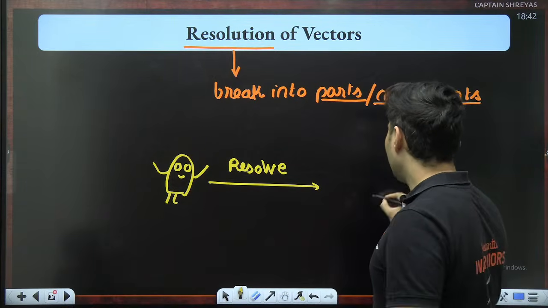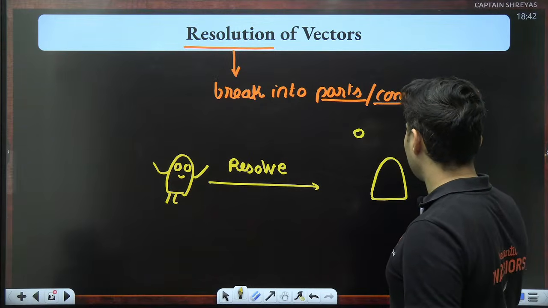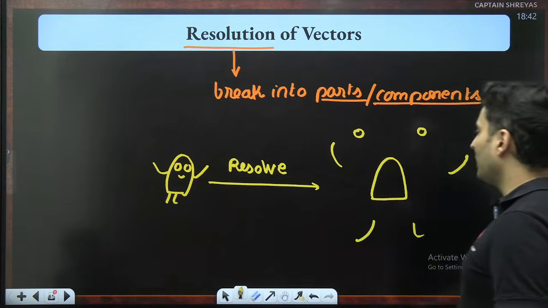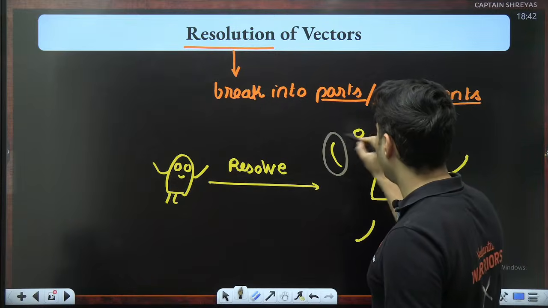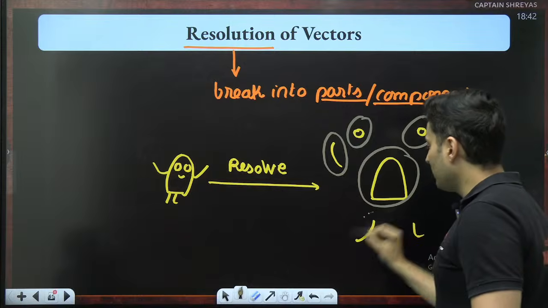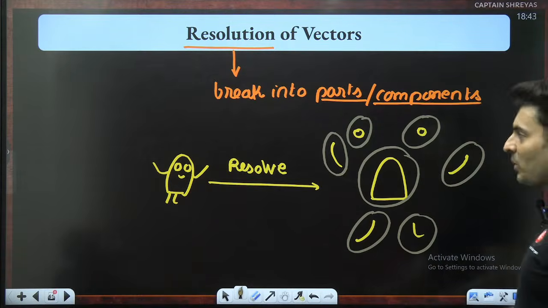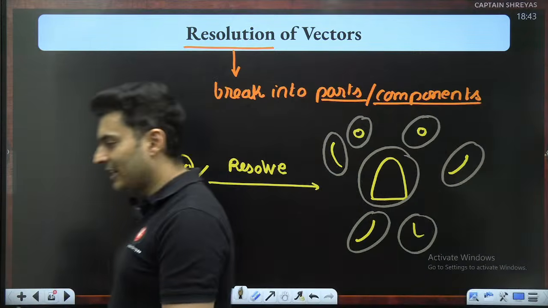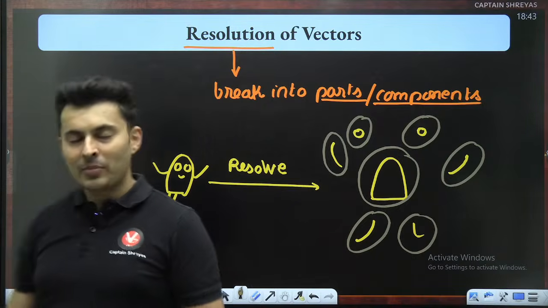So maybe one part will be his eyes, this eye, one hand, another leg, another leg. All these are now separate entities. His body is one part. All these are basically separate parts. You've broken it down into separate parts. So when I say resolving a vector, you are trying to cut it down into smaller vectors, splitting.